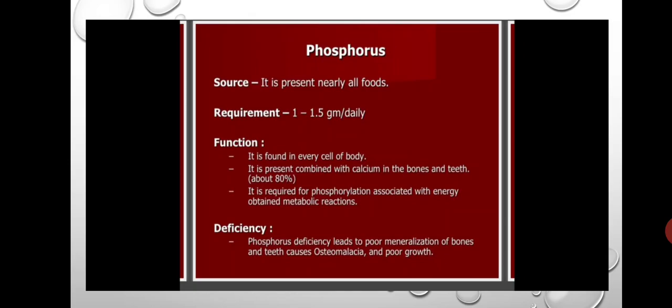Mainly phosphorus is used in the formation of bones and teeth, so deficiency of phosphorus automatically causes poor growth of bones and teeth.